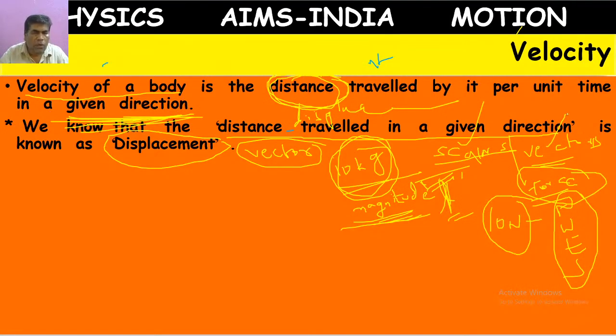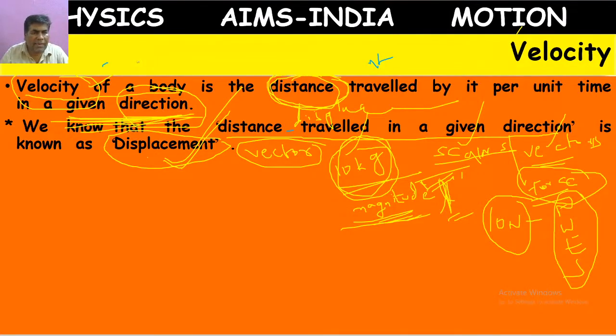So in physics we have two kinds of quantities: scalar and vector. Scalars have only value, no direction, for example mass and time. A vector has value along with direction. Displacement is also a vector because it has direction. Velocity depends on displacement, so velocity is also a vector.